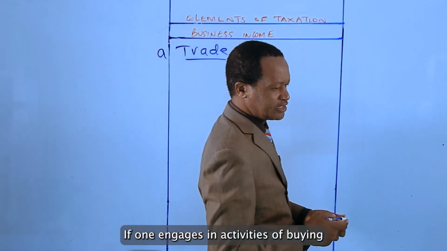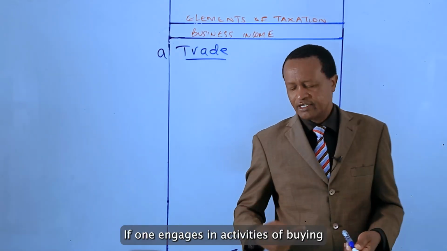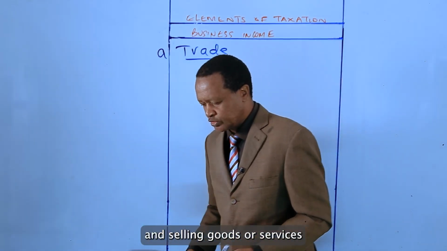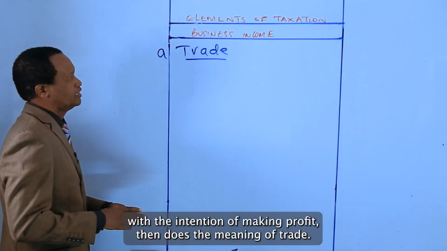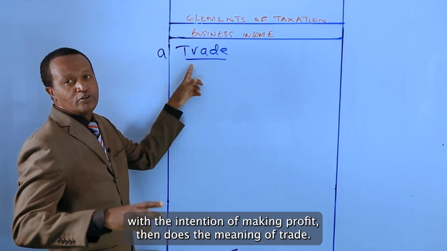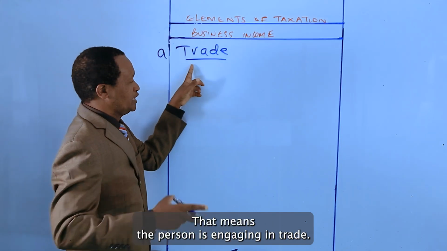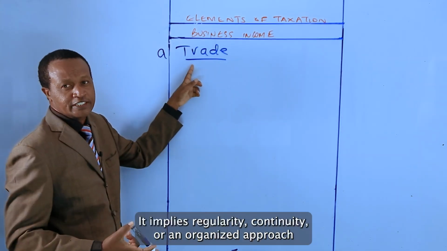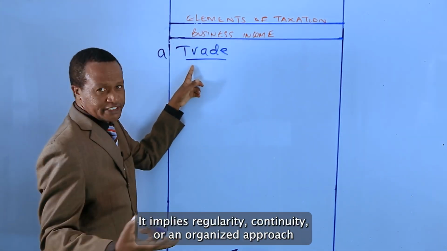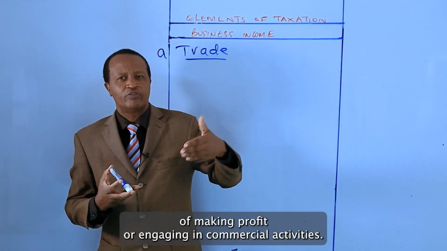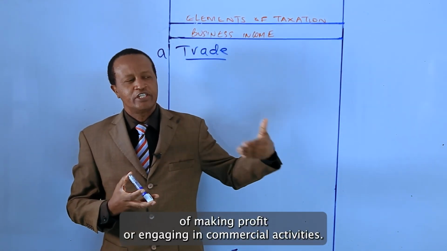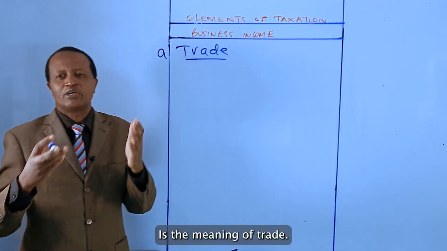If one engages in activities of buying and selling goods or services with the intention of making profit, then that's the meaning of trade. That means the person is engaging in trade. It implies regularity, continuity, or an organized approach of making profit or engaging in commercial activities. That's the meaning of trade.